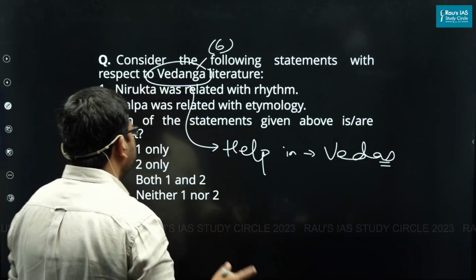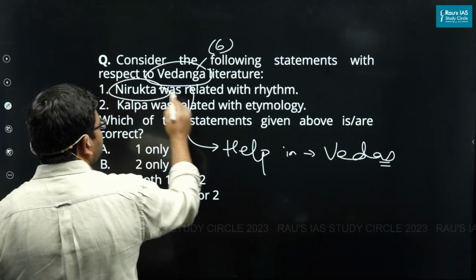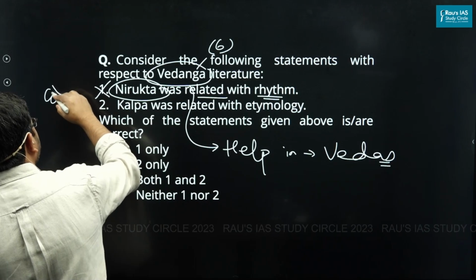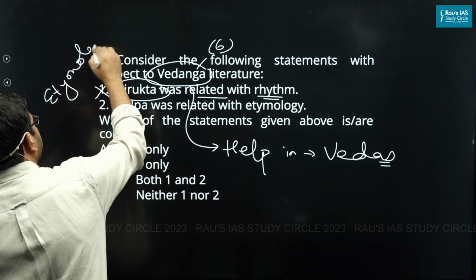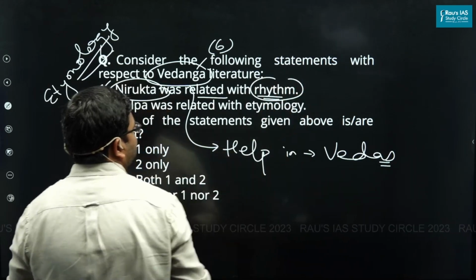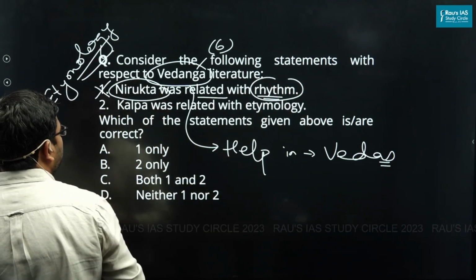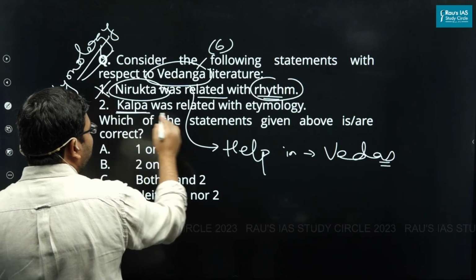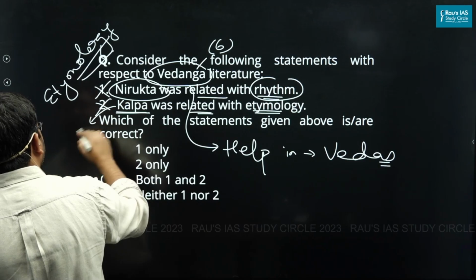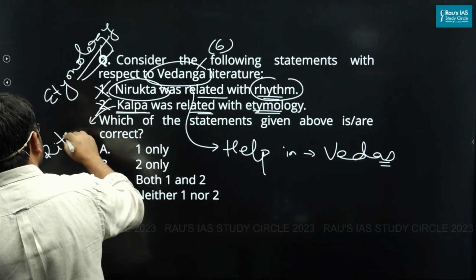Now see the question. It says that Nirukta was related to rhythm. No, Nirukta was basically etymology. And with rhythm, Chanda was connected. So the first goes wrong. The second says that Kalpa was related with etymology. Again, that goes wrong. Kalpa was connected with rituals.